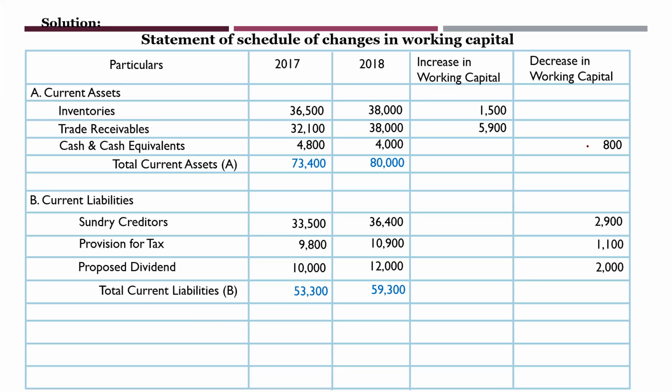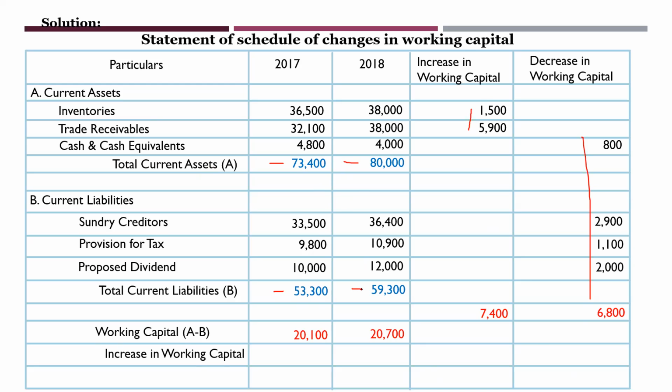All of you are clear here. Next, what we will do, we will find out the totals of these two. This column I have added these two, and I have added all these things. Okay, next, working capital, that is A minus B. This 73,400 minus 53,300. How much it is? 20,100. Here what happens, 80,000 minus 59,300, you will get 20,700. All of you are clear with the totals? Okay, next.